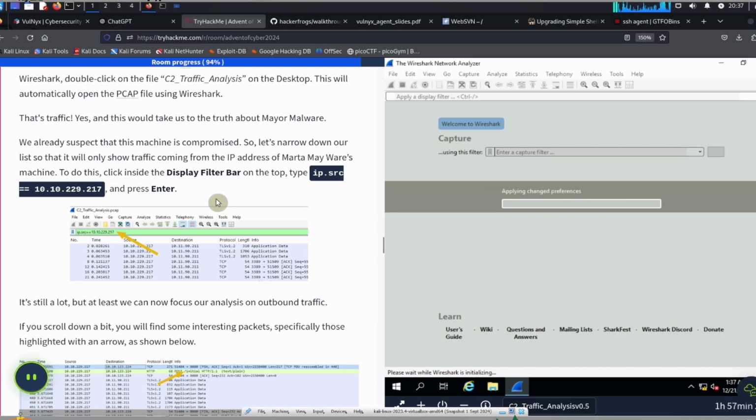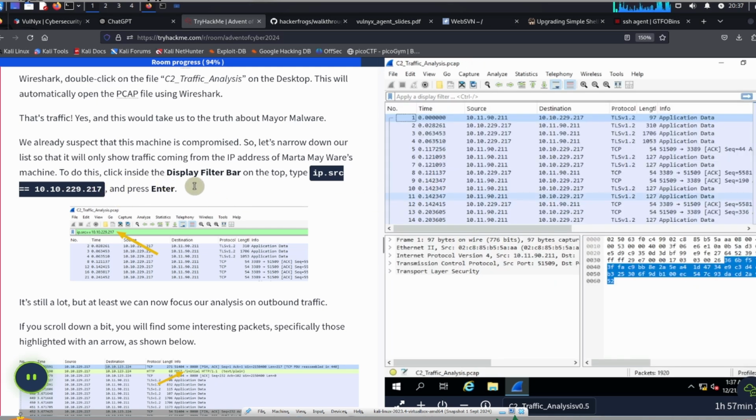What we need to do is click on the display filter bar at the top. This is all of the different networking packets inside this PCAP file. There's a lot of packets. According to this over here, there are 1,920 packets. Of course, we can't go through all of these manually because it's a big pain.